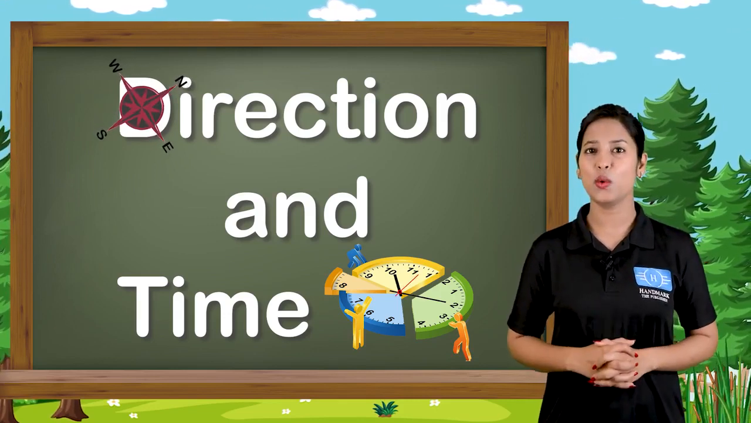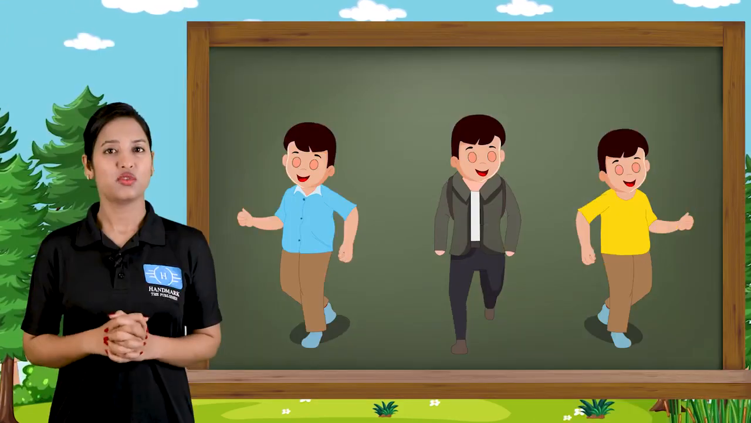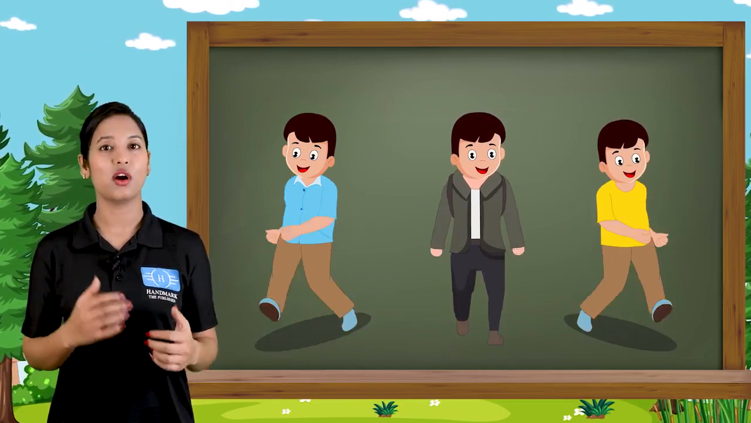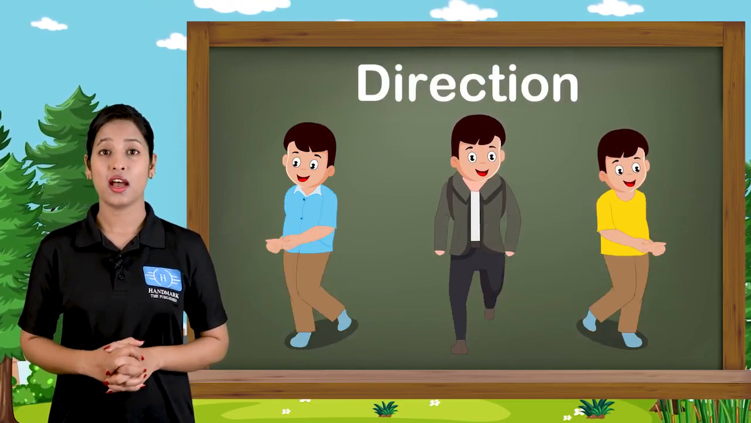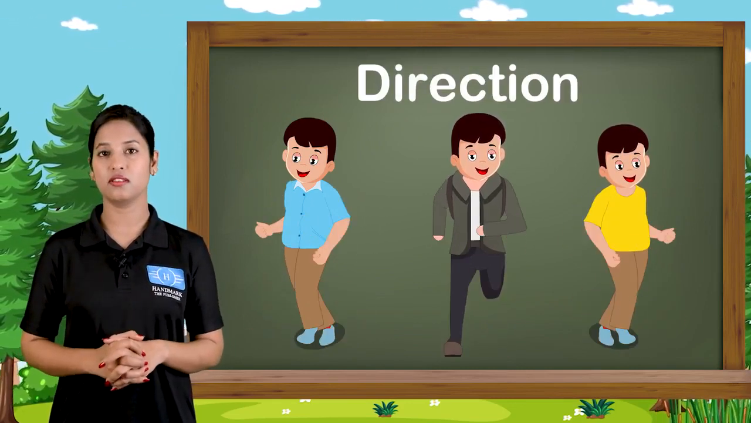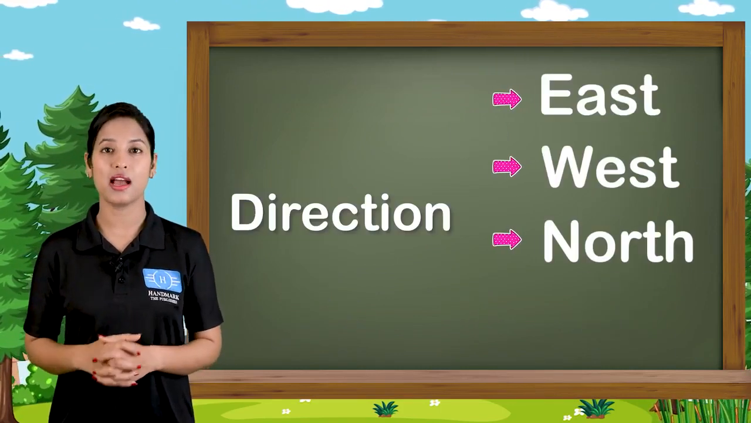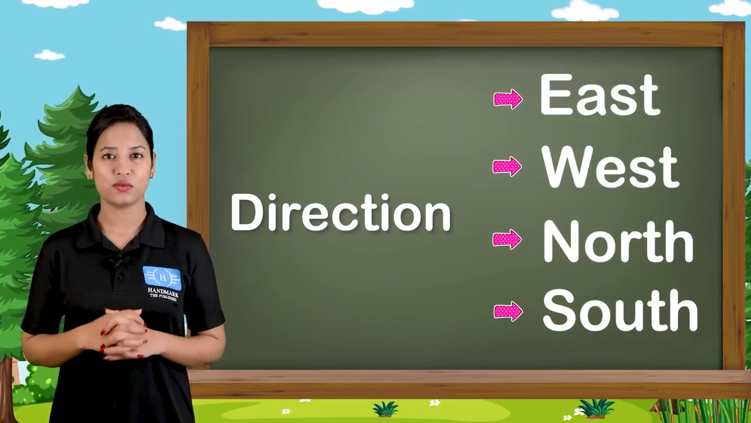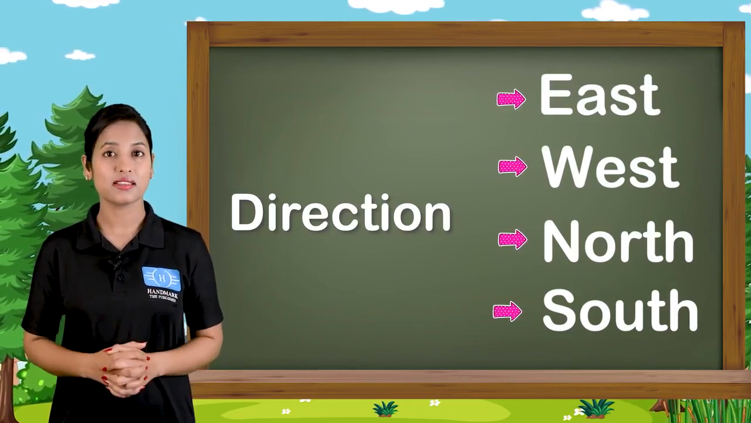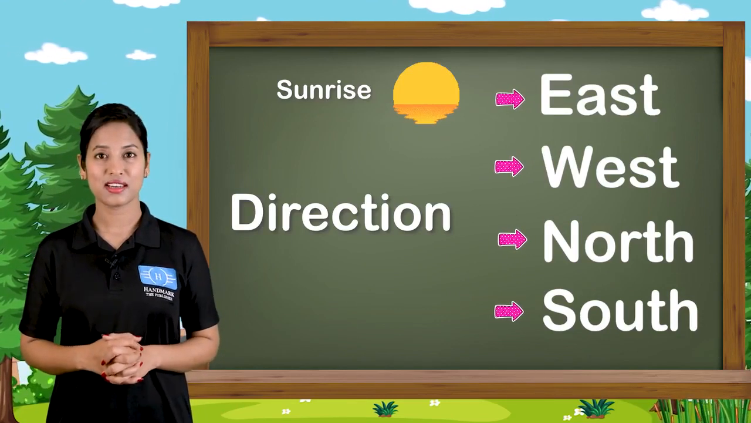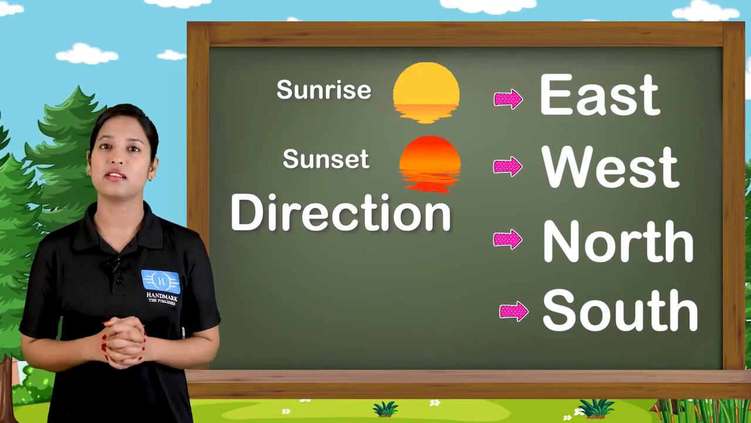But let me tell you what is the direction first. Children, when we move, the way along which we move is called the direction. So we have four major directions. These are east, west, north and south. So as we all know that the sun rises in the east direction, and where does it set? It sets in the west direction.